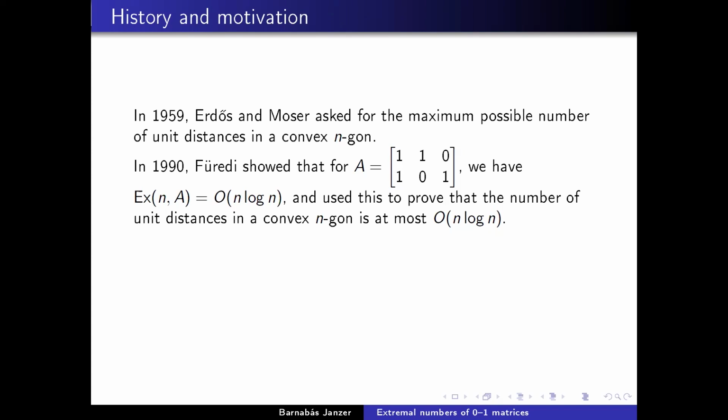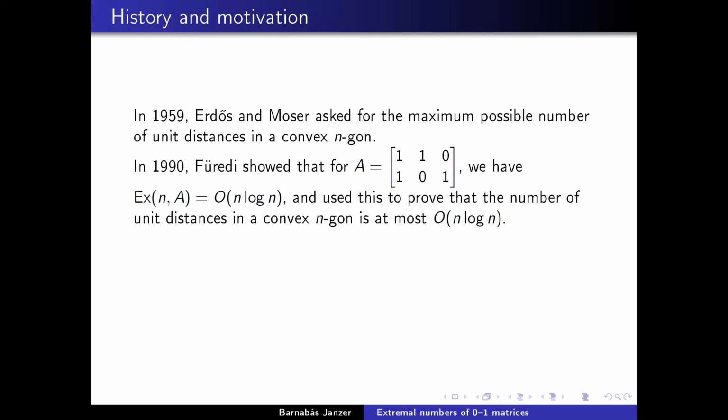So one of the first results about extremal numbers of matrices is this result of Füredi from 1990, which says that if you have this specific 0, 1 matrix and you want to avoid it, then you can have at most n times log n 1 entries. And he used this result to deduce that the maximum number of unit distances in a convex angle is at most n times log n.